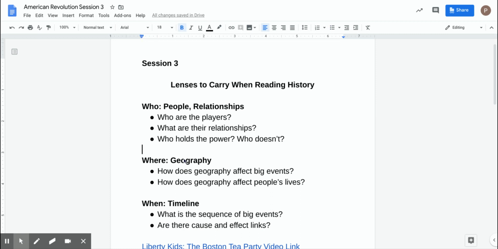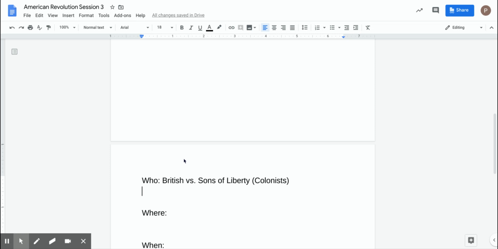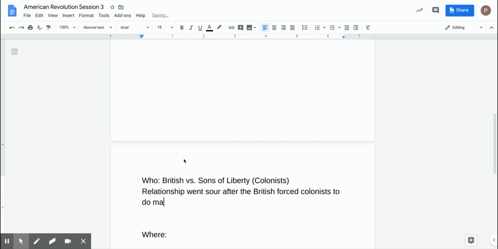What are the relationships and who holds the power, who doesn't? The relationship, I think, they got along fine until the British started to force the colonists to do certain things. So I think their relationship went sour after the British forced colonists to do many tasks or pay taxes, like they were doing here with the tea.